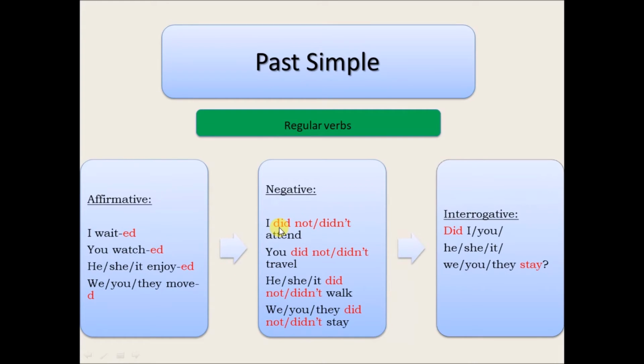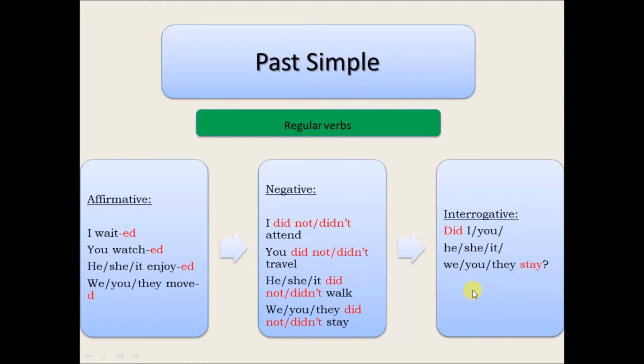Negative. Okay, now we have again the auxiliary verb did and the negation not. I did not or didn't attend. You did not or didn't travel. He, she, it did not or didn't walk. We, you, they did not or didn't stay.